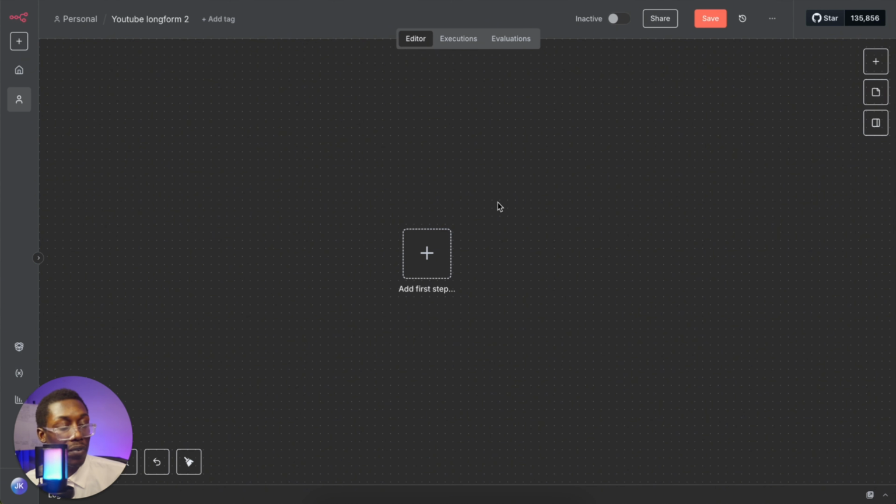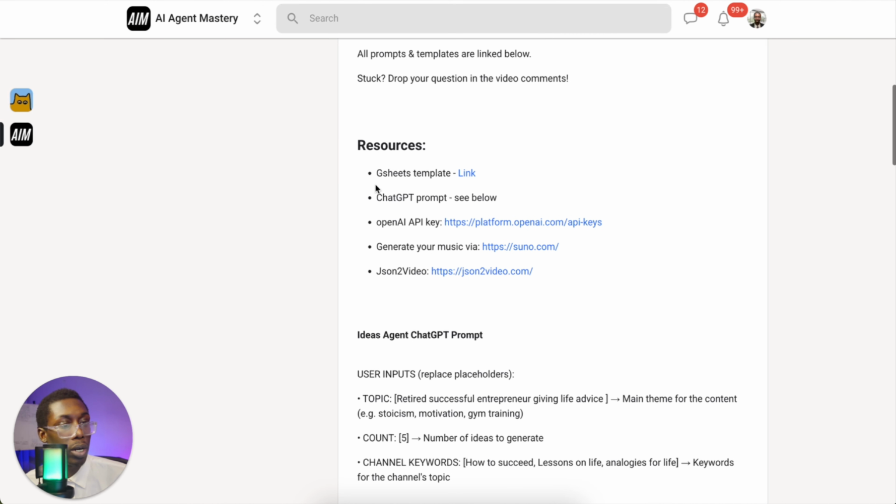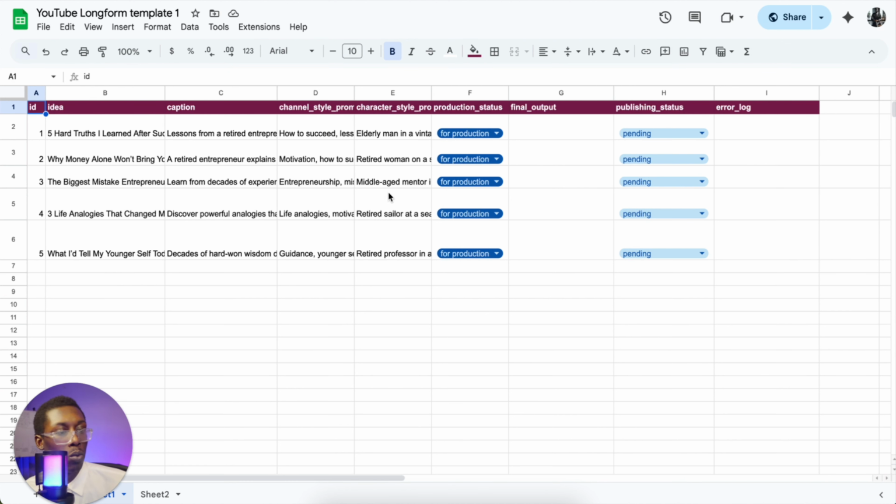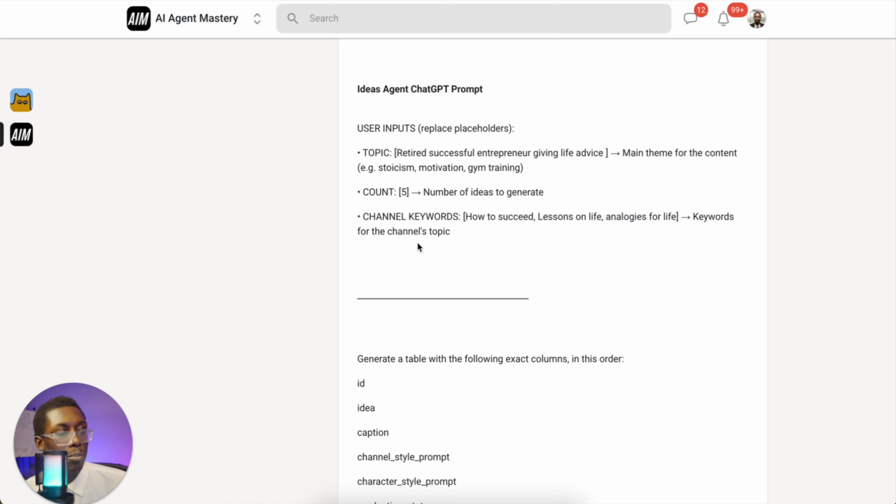So first things first, in order to build this workflow, and I do have all the resources and templates in the Skool community, what we need is this Google Sheet right here, which is basically where the model will be pulling from and outputting to. We use this prompt right here in ChatGPT, and this is basically the prompt that generates the ideas for the video itself. So the topic, in this case, is retired successful entrepreneur giving life advice.